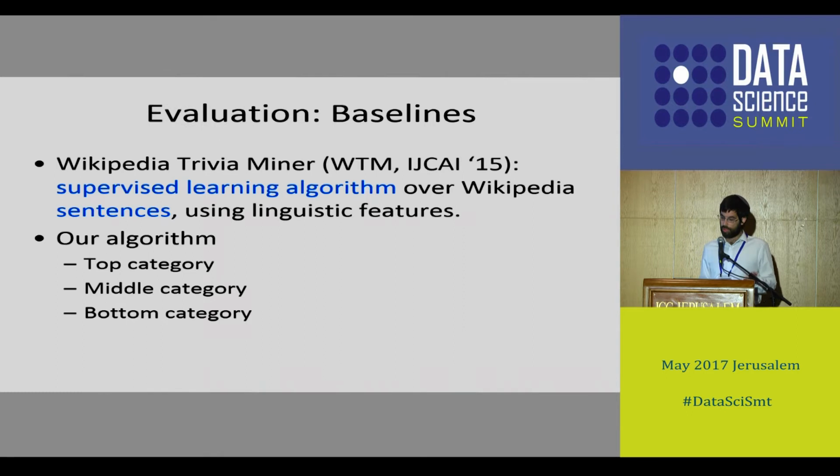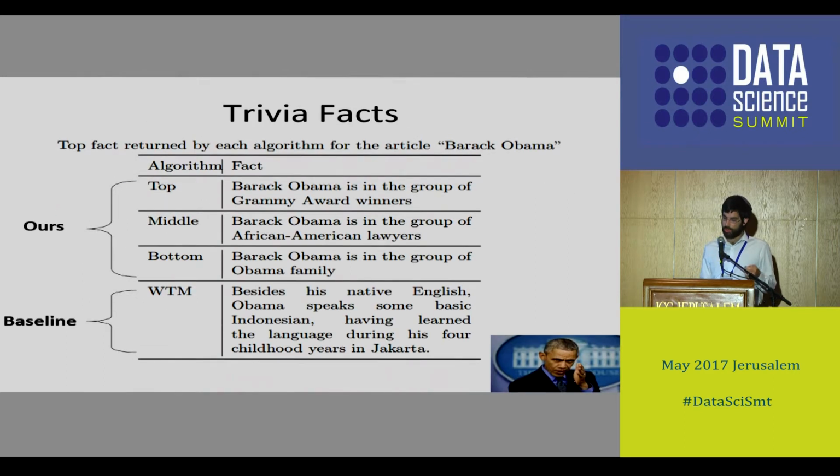All right, so how do we evaluate this? There's no clear ground truth. So we use as a baseline Wikipedia Trivia Miner, which is a supervised learning algorithm of Wikipedia sentences, which was presented in HCI 15. And from our algorithm, we take the top, median, and bottom category as ranked by our algorithm. So we get 4 trivia facts for every article.